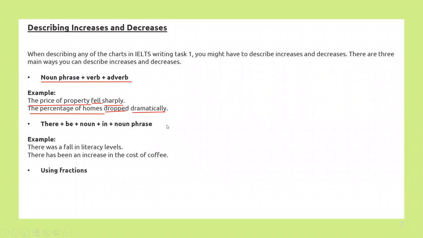The next method is using fractions. Like the price of oil halved in less than a year. So over here we have mentioned clearly to what level it has fallen, it is almost half. So that's what we have used, the fractions, right? All right. So these are mainly three methods of describing the increases or decreases from your report into word form.